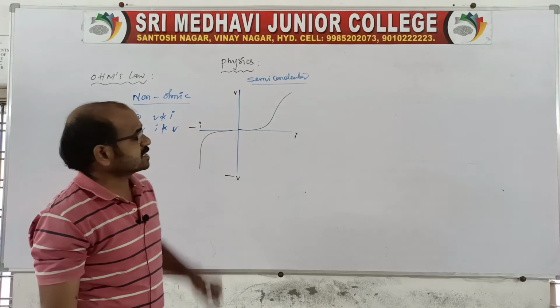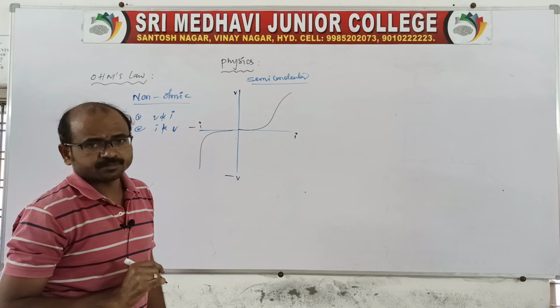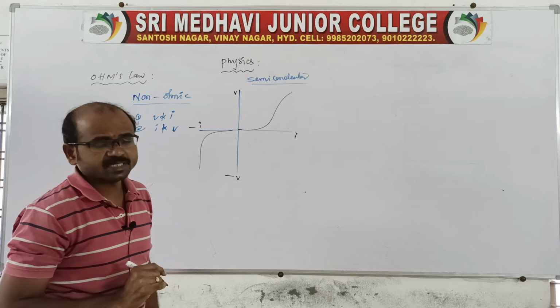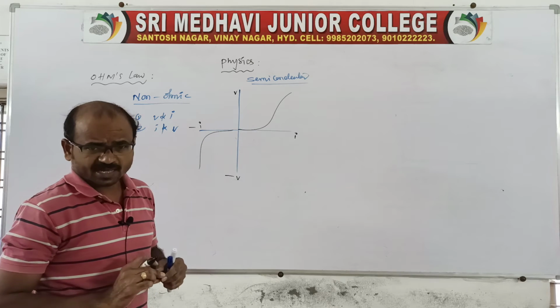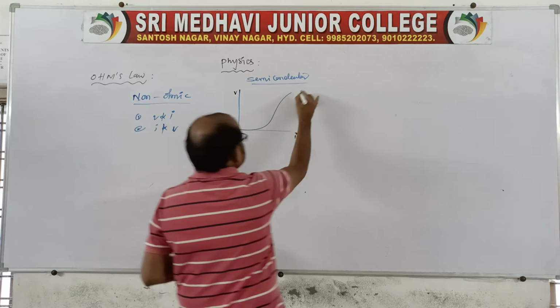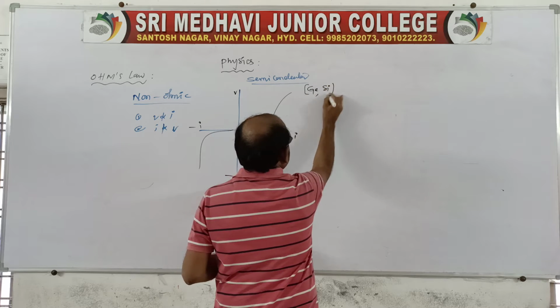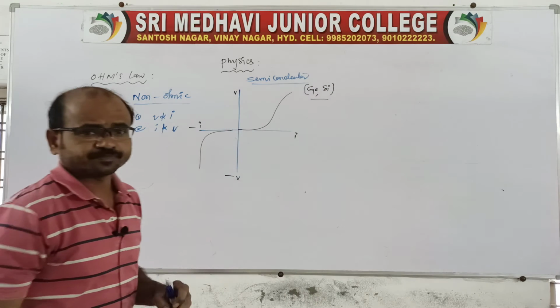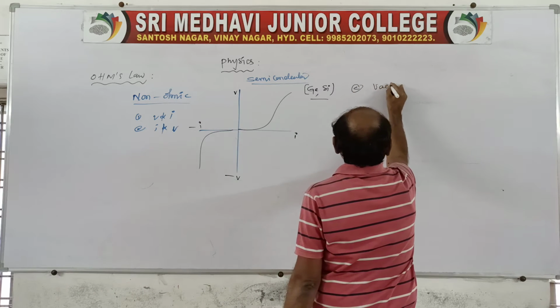On this basis, we have a practical experiment also. In the second year there is a practical experiment on semiconductor devices. Sir, actually we have two types of semiconductor devices, germanium and silicon. We will see that in that chapter. Let me tell you another one, vacuum tubes.